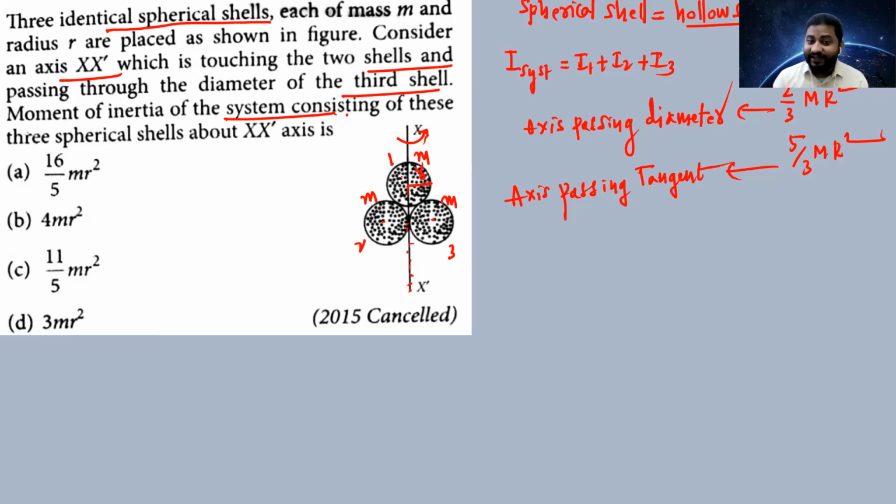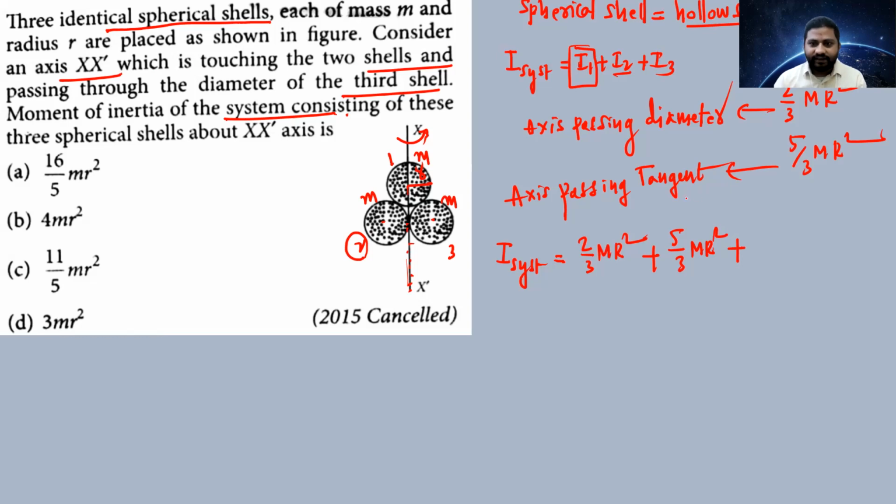And how simple this concept is, have a look at it. In the first case, the moment of inertia of the first body, the axis of rotation is passing through the diameter. So the moment of inertia of the system is equal to I1, which is 2/3 MR², plus I2 in the second case, the axis of rotation is passing through the tangent, so that's 5/3 MR² plus.